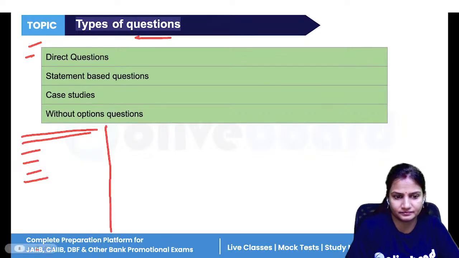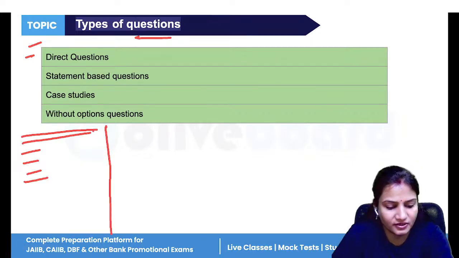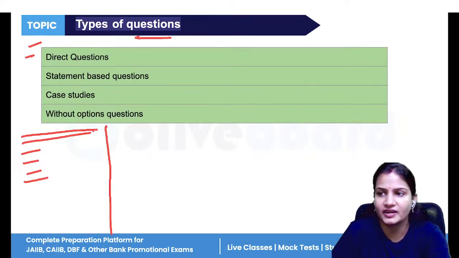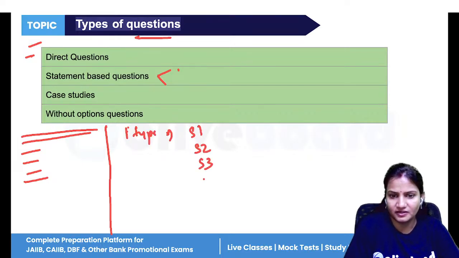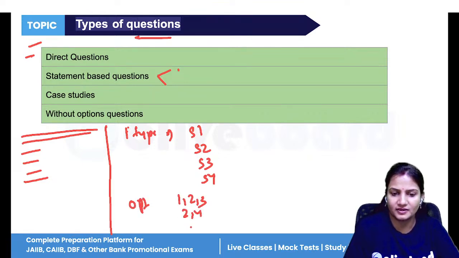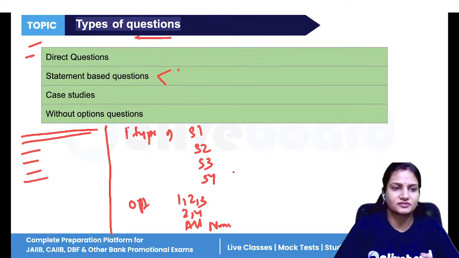Now, second is your statement based question. Statement based question means what? See, statement based questions are of 2 types. One type is: statement 1 is given, statement 2, statement 3, statement 4. And the options would be like this: 1, 2, 3 are correct, 2 and 4 are correct, all the statements are correct, or none of the statements are correct. So this is the first type of statement based question.